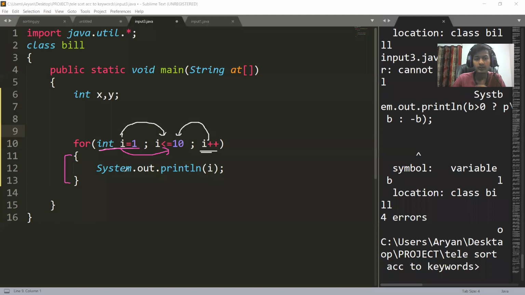After the body of the loop is executed, it jumps to I plus plus, the updation phase. It updates the value of I and then jumps to the condition and rechecks whether the condition is still valid or not. If the condition is still valid, then it will again execute the for loop.